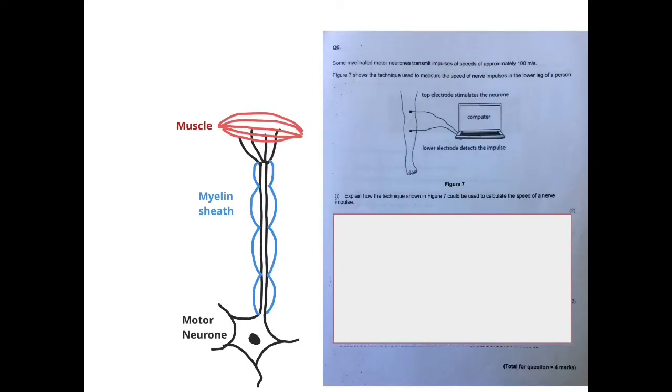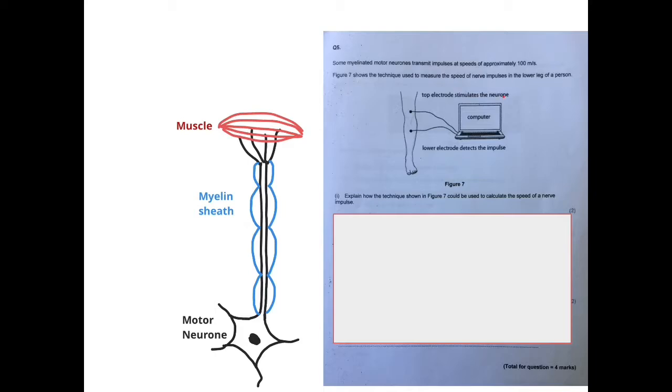This is also on the nervous system, but it's an applied question and can throw some people off. So it doesn't matter really how much you've revised for a question like this. If you can't figure out from the clues given in the question how to answer it, you might not get it right. It's not that difficult though. Some myelinated motor neurons transmit impulses at speeds of approximately 100 meters per second. Figure 7 shows a technique used to measure the speed of nerve impulses in the lower leg. So let's have a look at this.